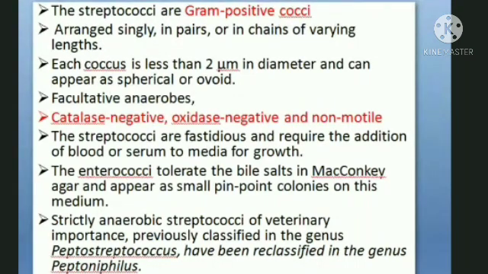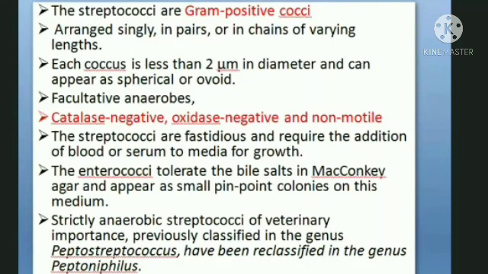However, sometimes you cannot give a confirmative diagnosis on the basis of just gram-positive staining, whether it's a Staphylococcus or a Streptococcus or some other cocci-form gram-positive organism. You can only say that yes, it's a gram-positive organism. You can only mention that, right?